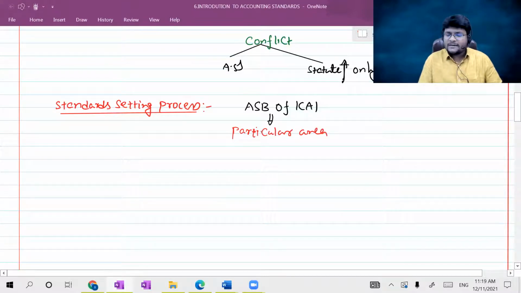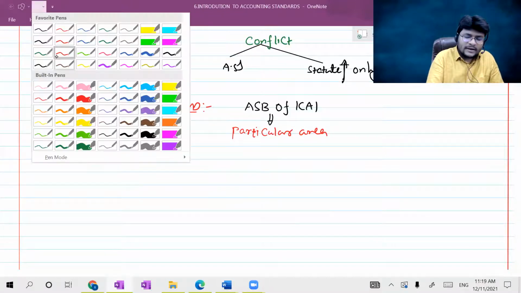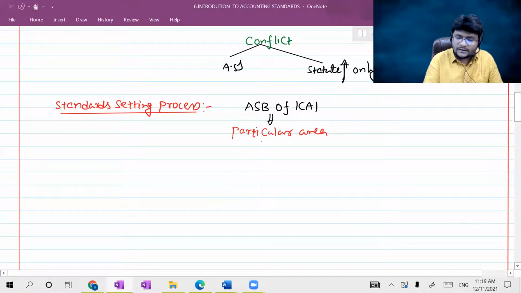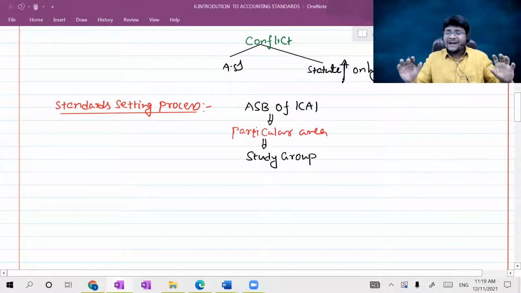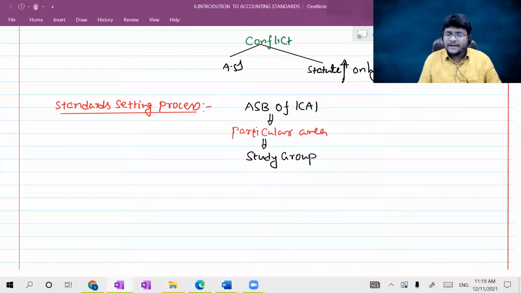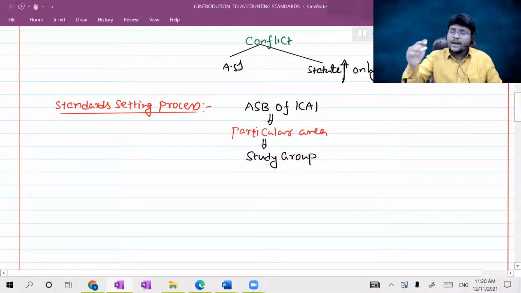Once the particular area is decided by the Accounting Standard Board of ICAI, the ASB contains different study groups, guys. Sir, what is this study group, sir? Study groups will make research. They will go into the practical scenario to see what exactly the problem is and where it has arisen.